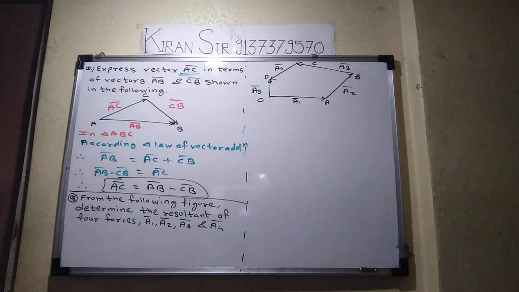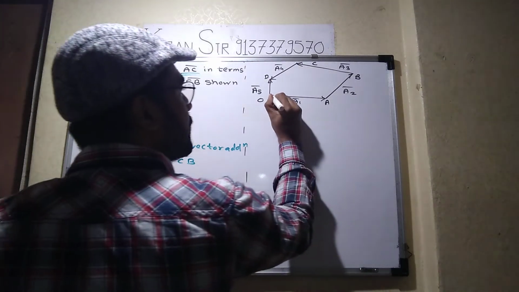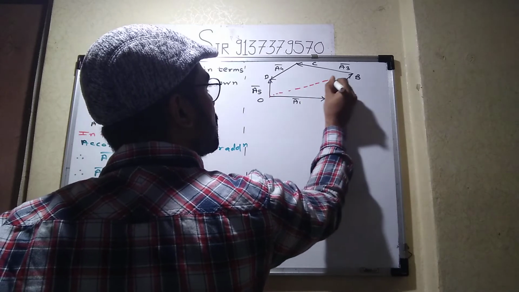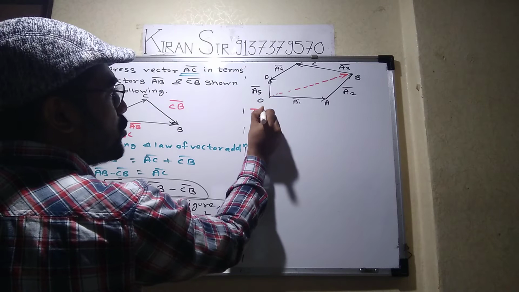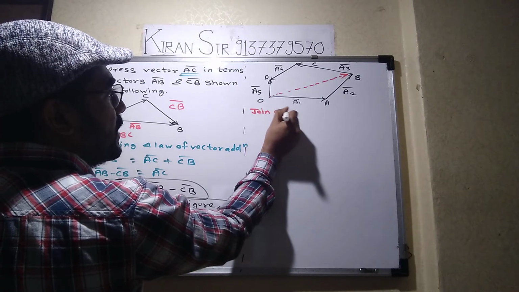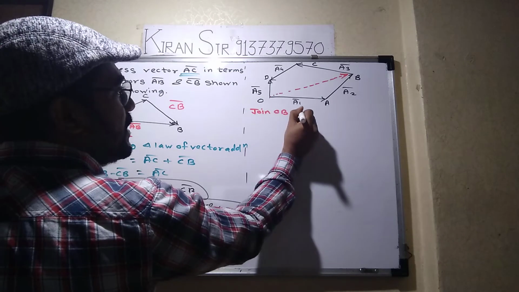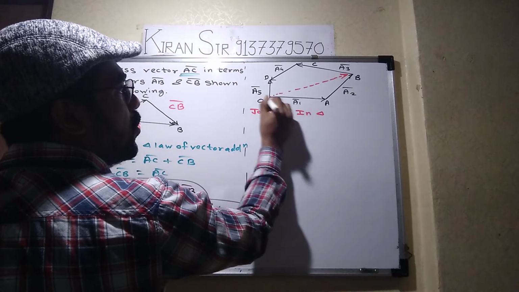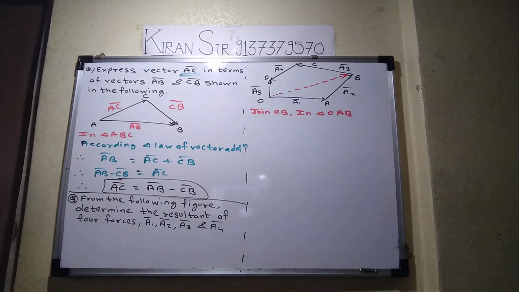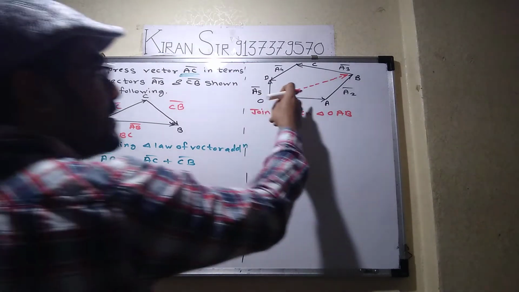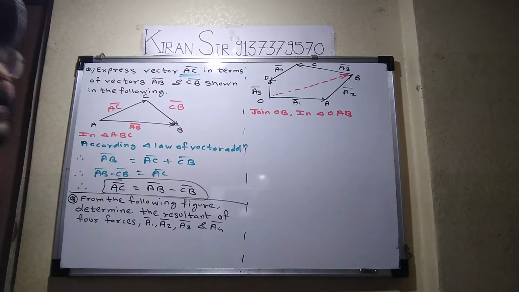So all of you concentrate. What I will do in the first step, I will join OB. So in triangle OAB, Anushka, will you tell me which two vectors are in the same sense and which vector is opposite?